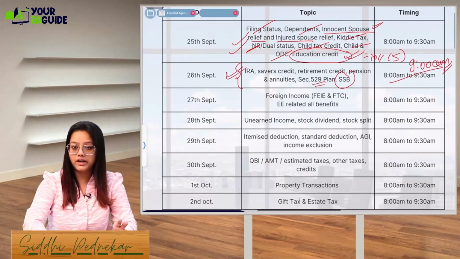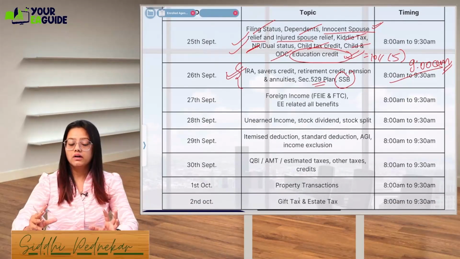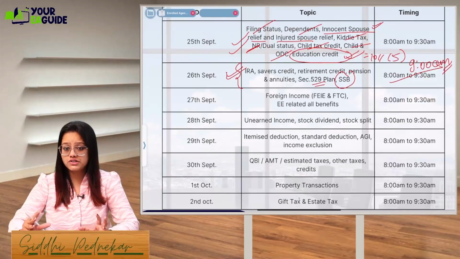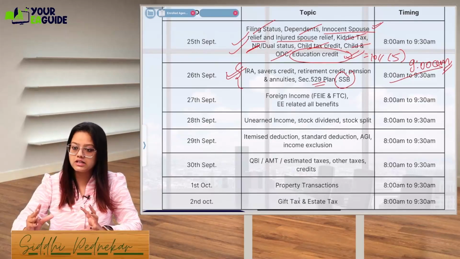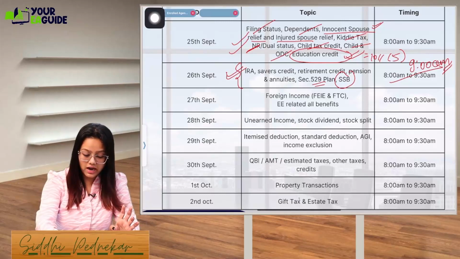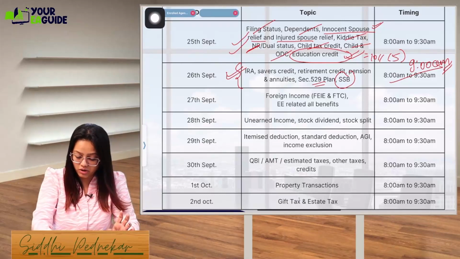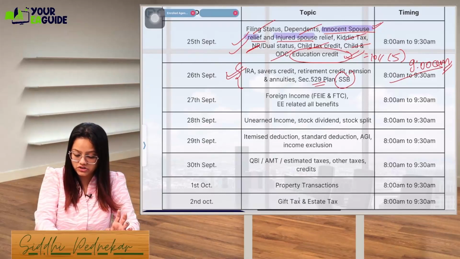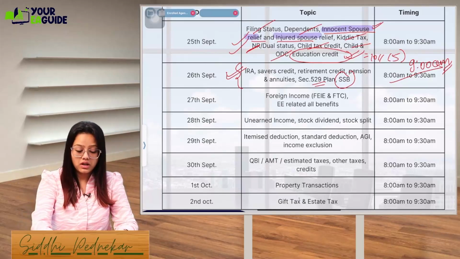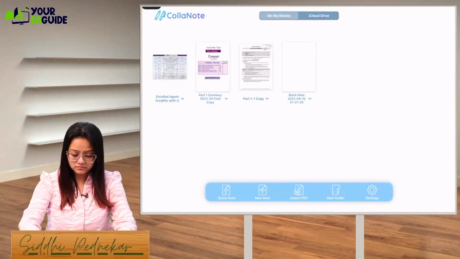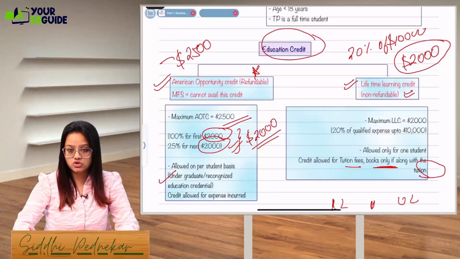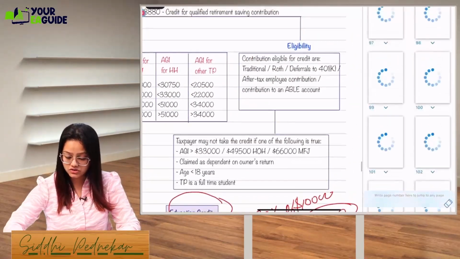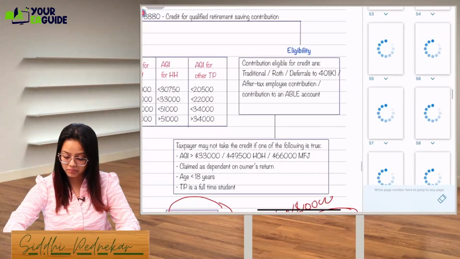That was all related to our retirement contribution, distribution, retirement related credit and social security benefit. I know from the previous day two topics are left, that is innocent spouse relief and injured spouse relief. We'll take them later on. Let's start with the IRA. It's a little bit of a huge topic, so let's start with the IRA topic right now.